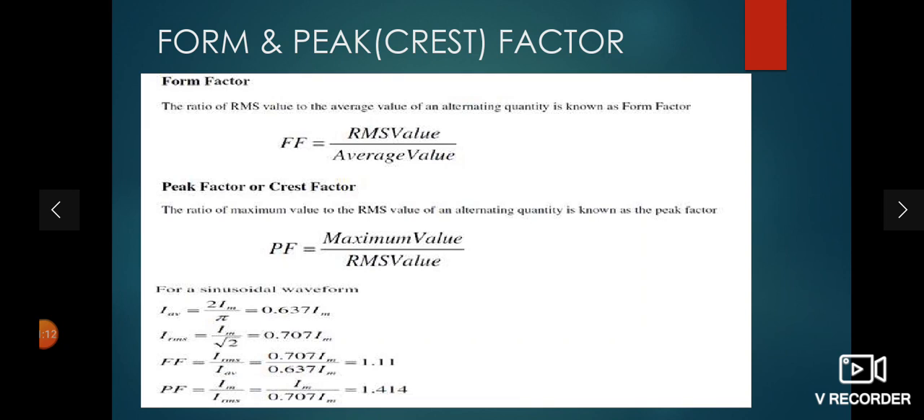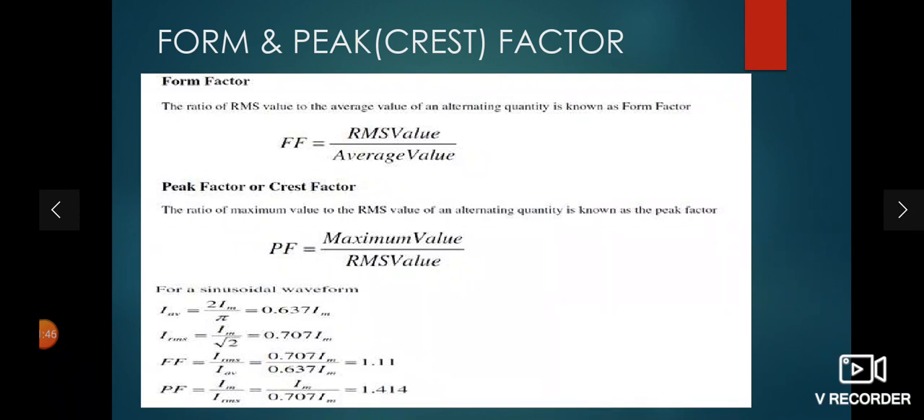Now what is the form factor and what is the peak factor? These are also main factors in AC. Form factor is the ratio of the RMS value to the average value. If I say voltage, the RMS value is Vm by root 2. If I say current, then Im by root 2. And what is the average value? 2 Im by pi. So if you put the RMS and average value equations, you will get the form factor, that is 1.11.